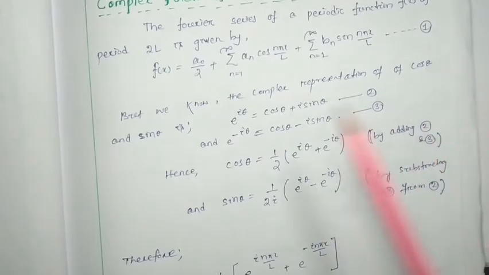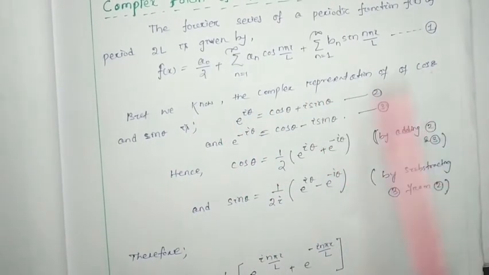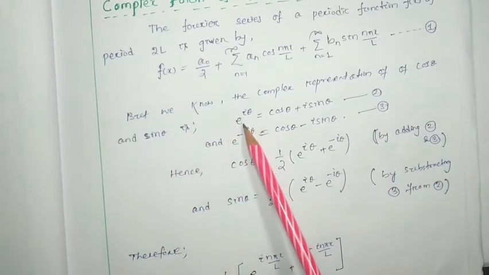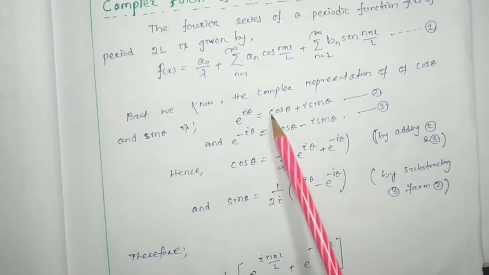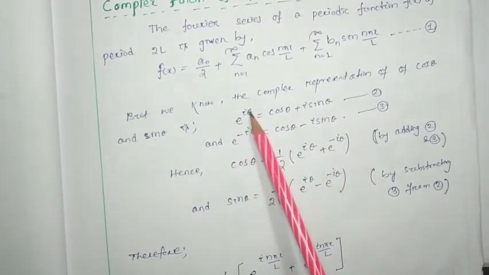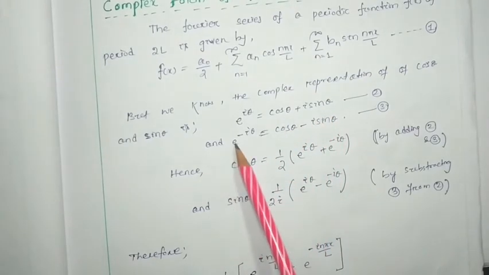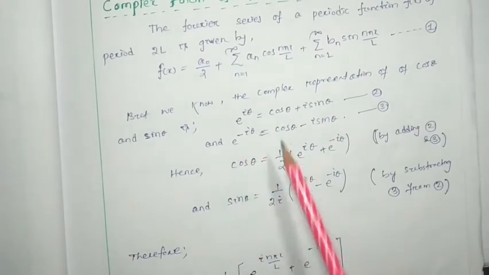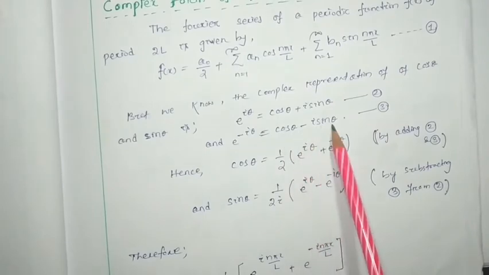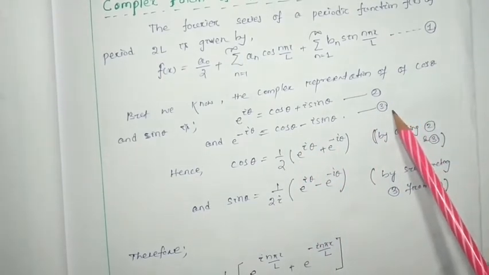Okay, but we know the complex representation of cos theta and sin theta. e to the power i theta is nothing but cos theta plus i sin theta, and e to the power minus i theta is nothing but cos theta minus i sin theta. Let this be equation number 2 and this be equation number 3.